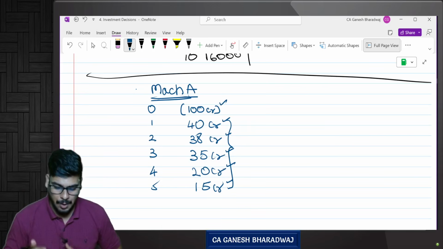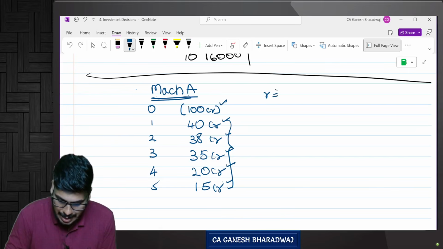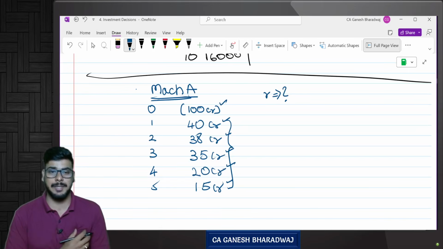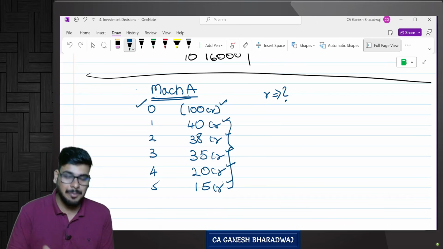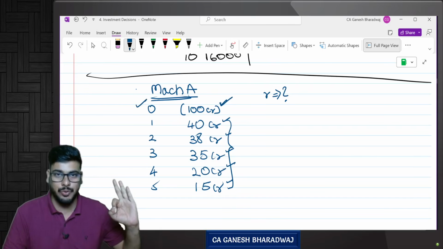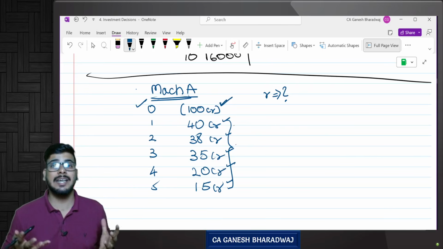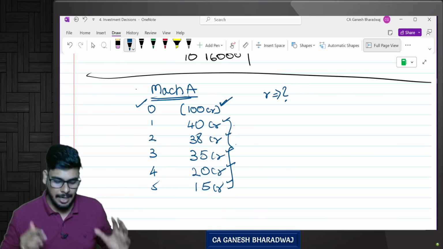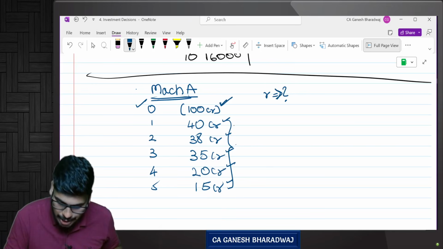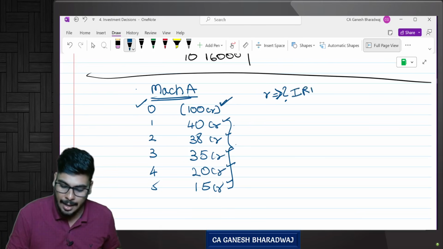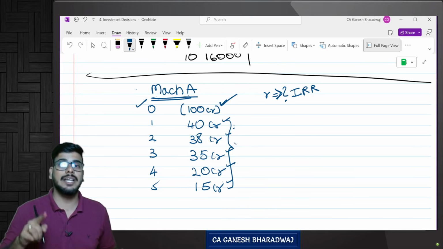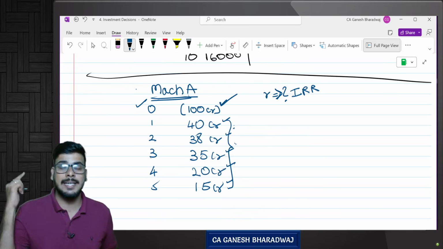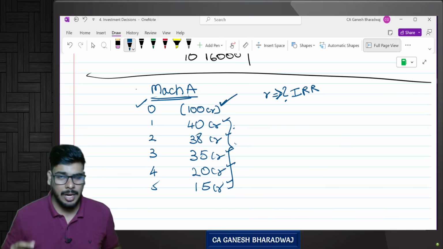Now, you tell me, what is the return that I am able to get out of this particular project? Net return, how much am I earning from this machine? If I invest 100 crores today and get these cash flows, what is the return I am getting out of this project? This return calculation is only called IRR. Or in other words, outflow is given, inflow is also given, and calculating the discount rate R is called your IRR.